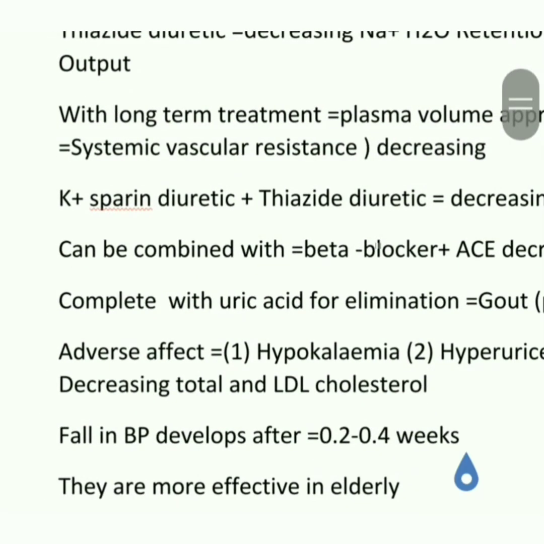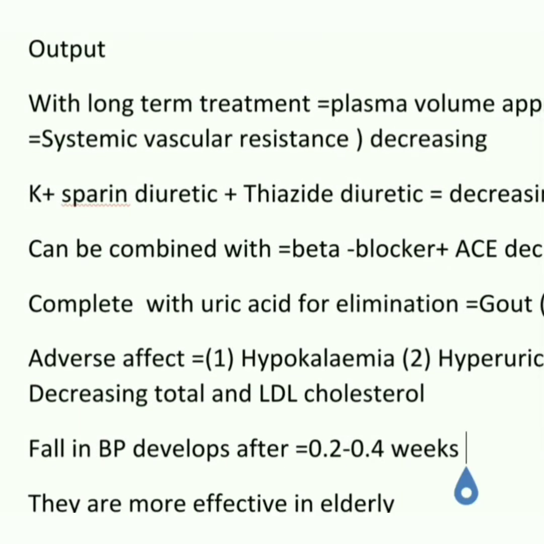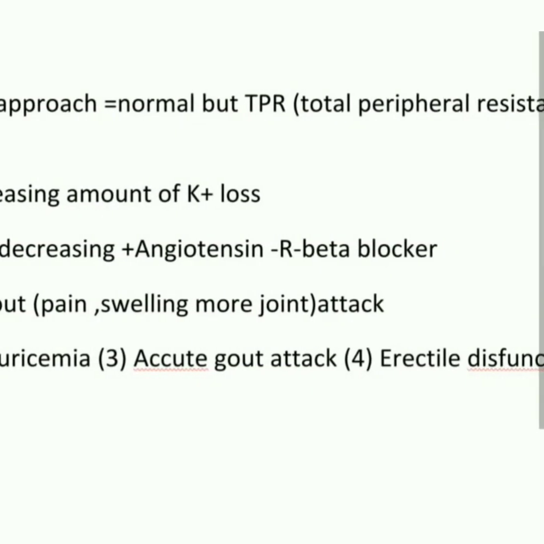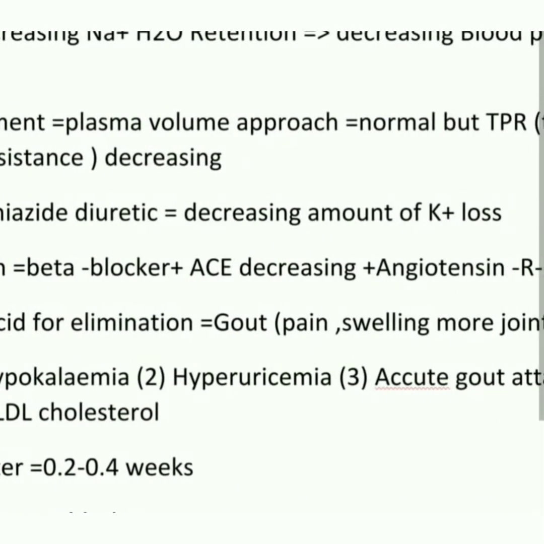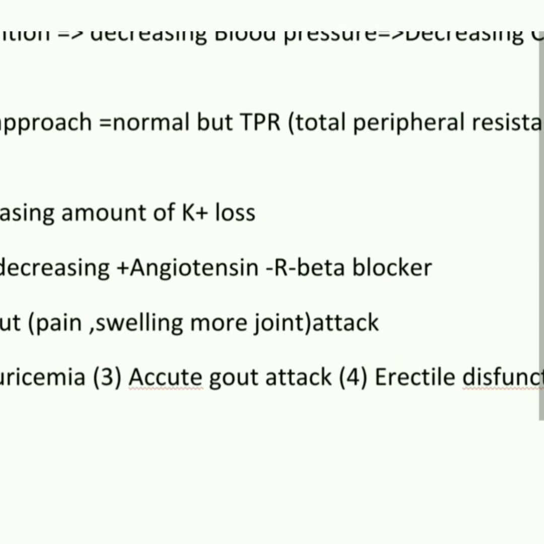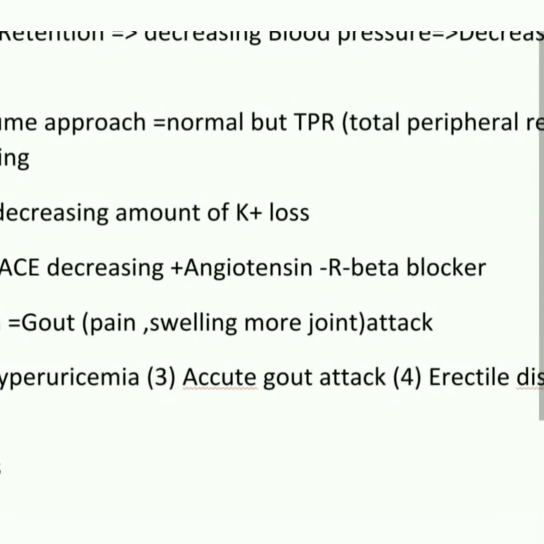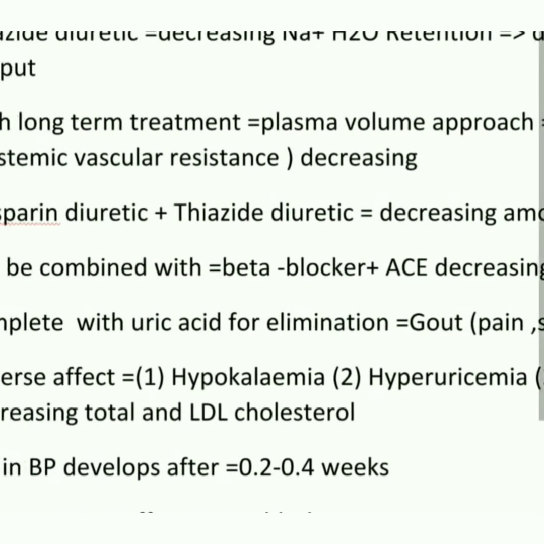So friends, whatever we have learned, antihypertensive drugs include diuretics, and one example is thiazide diuretics, which decrease Na+ and H2O retention, decreasing blood pressure and cardiac output. With long-term treatment, plasma volume approaches normal but TPR, total peripheral resistance, is decreasing.